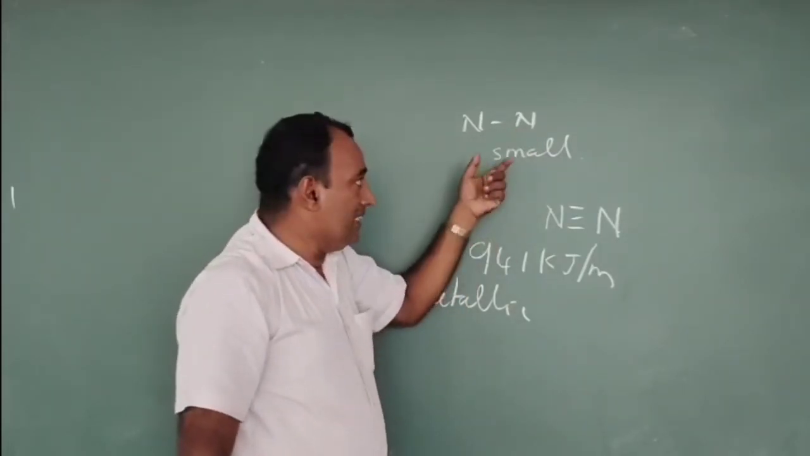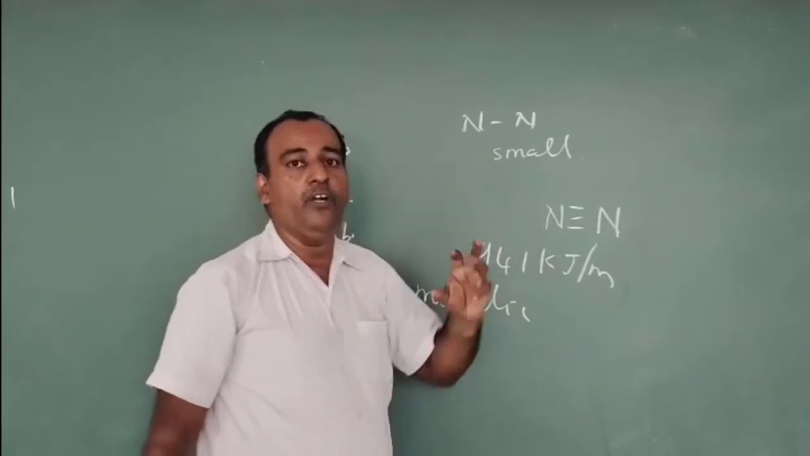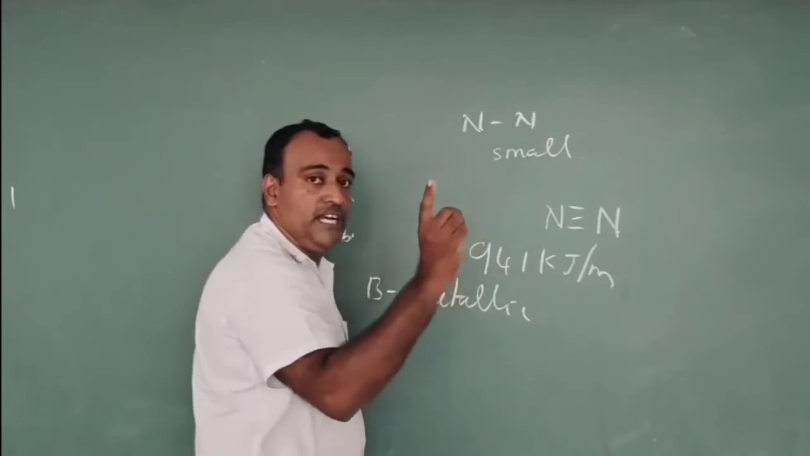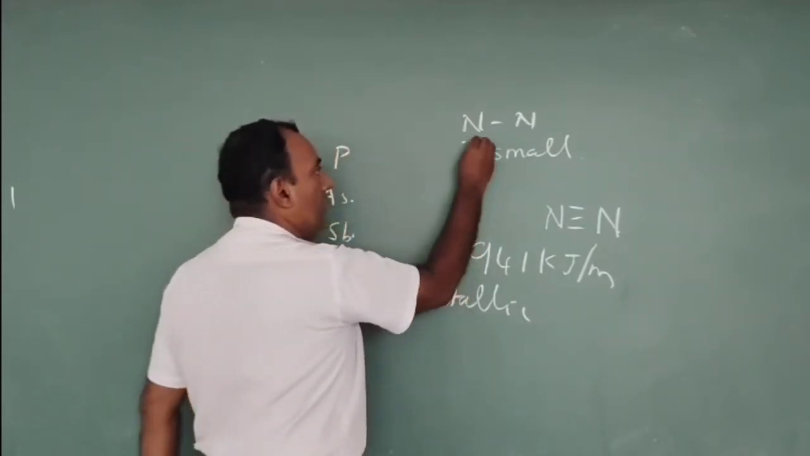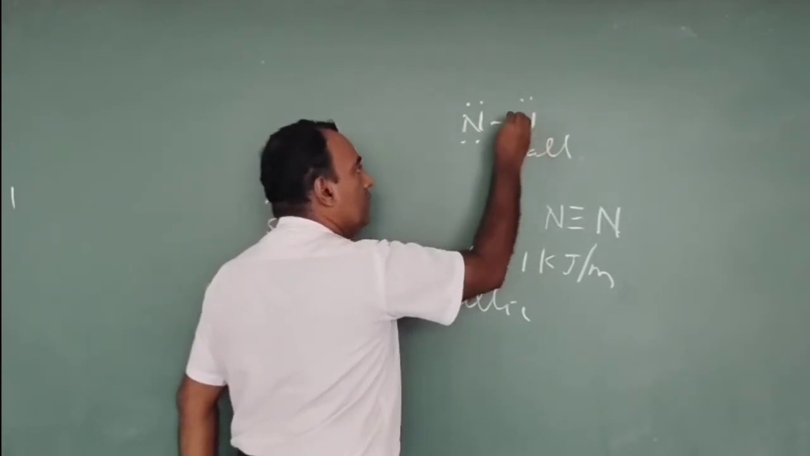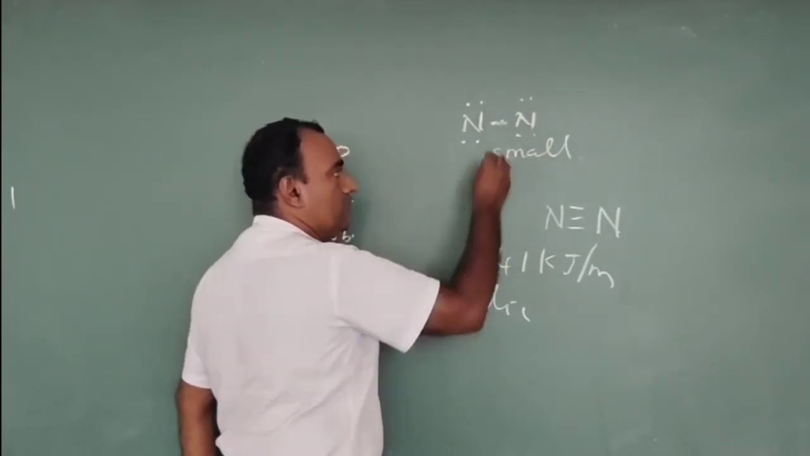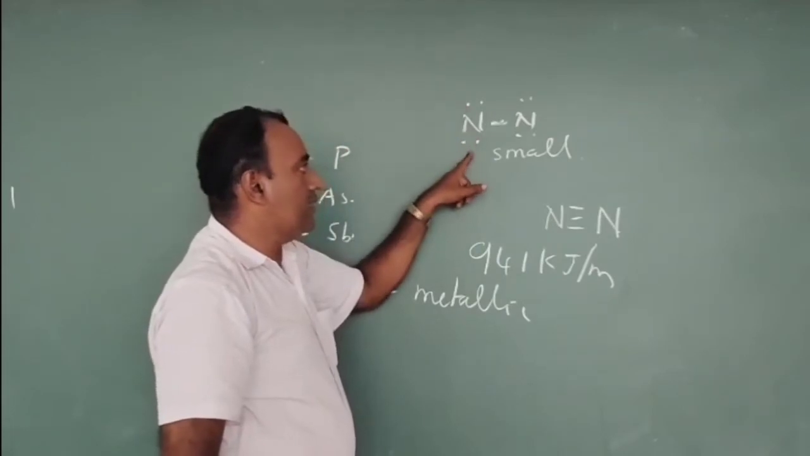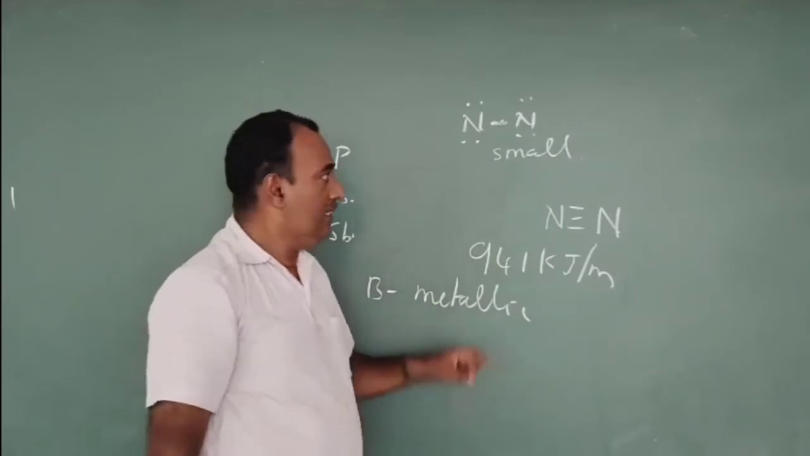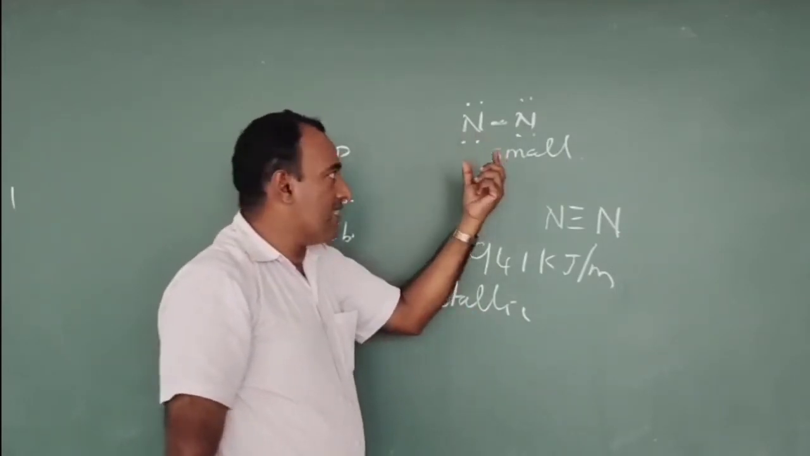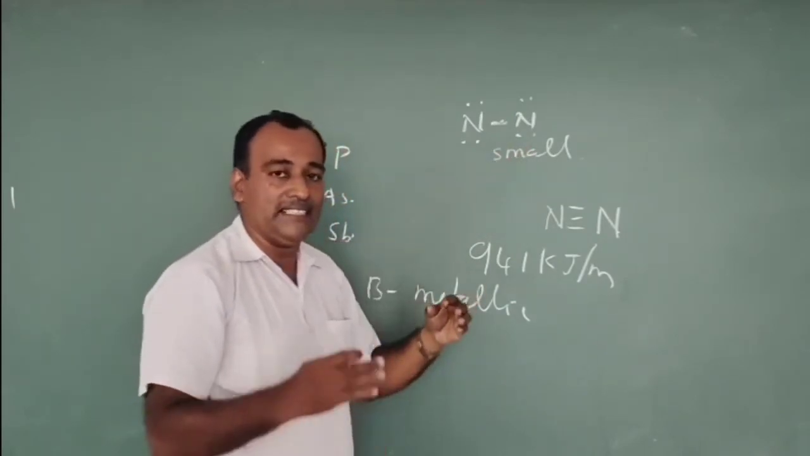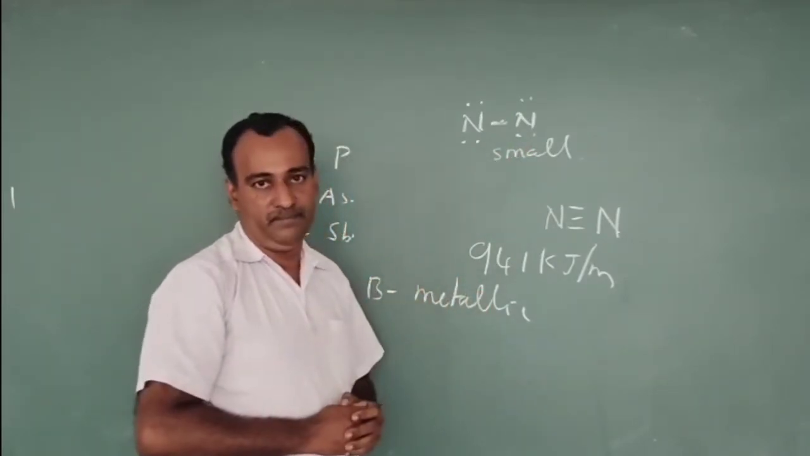Since the bond length is smaller, consider the non-bonding electrons. We know that nitrogen in its outermost orbit has 5 electrons, 1, 2, 3, 4, 5, and the other nitrogen also has 1, 2, 3, 4, 5. Two electrons are involved in bonding, and the remaining electrons, two here, two here, are called non-bonding electrons. Since the atomic size or bond length is small, the non-bonded electrons are nearer to each other.